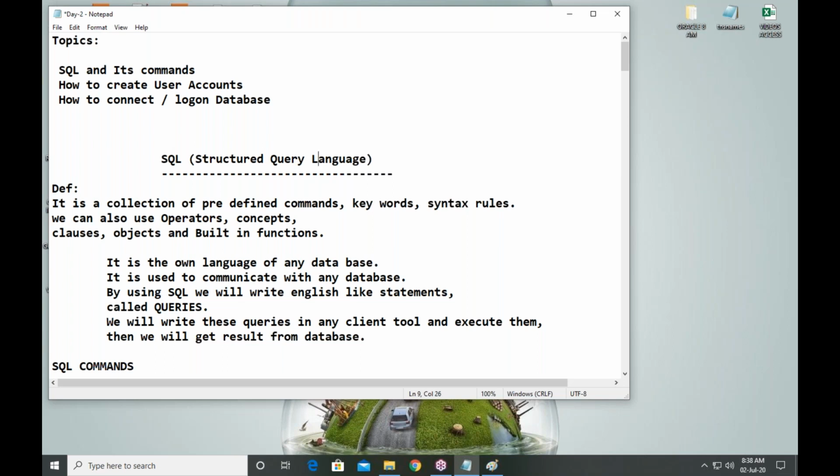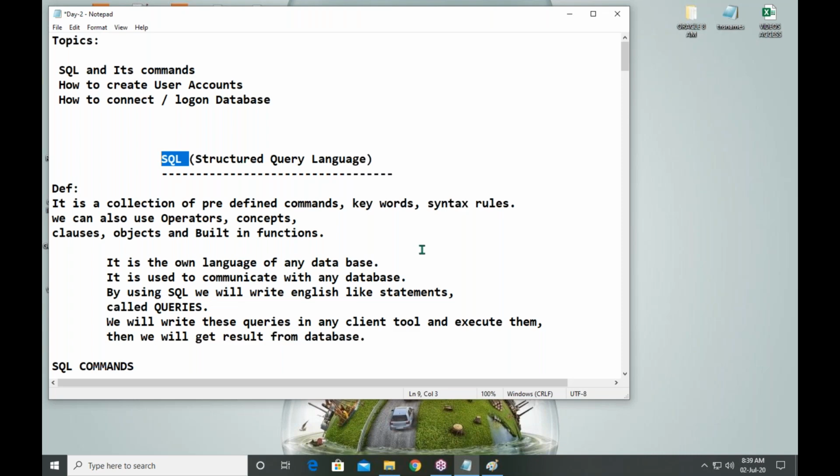We can communicate with the opposite person. Similarly, SQL is a language that is useful to communicate with the database. Any database, not only Oracle: SQL Server, DB2, MySQL, MongoDB. So many databases. With any database, if you want to communicate, use only one language, that is called SQL. There is no other language.